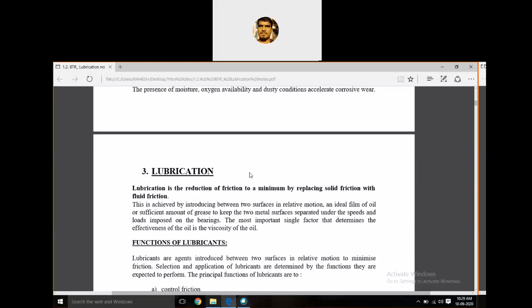The most important single factor that determines the effectiveness of oil is viscosity, which we already discussed. What is meant by viscosity? Viscosity is one of the important parameters in a lubricant. So viscosity plays a vital role, and it decides the friction. If the viscosity is less, it causes more contact between the two solid surfaces. If the viscosity is more, of course, it will separate the two solid surfaces, but obviously there is more fluid friction. Of course, fluid friction is very small when compared to solid friction.